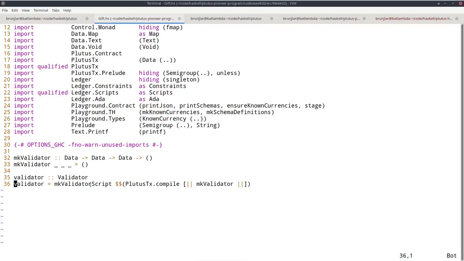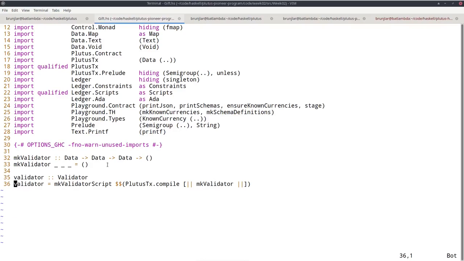Unfortunately, there's one additional thing you have to do. Normally, these Oxford brackets don't allow you to reference definitions outside of them. So normally, you have to inline all your code into these brackets. In our case, with this extremely simple validator, that wouldn't be a problem. We could easily not have defined this makeValidator function and just inlined this expression here in the brackets.